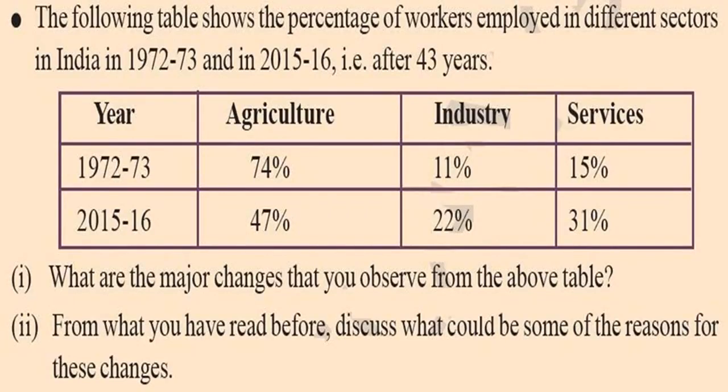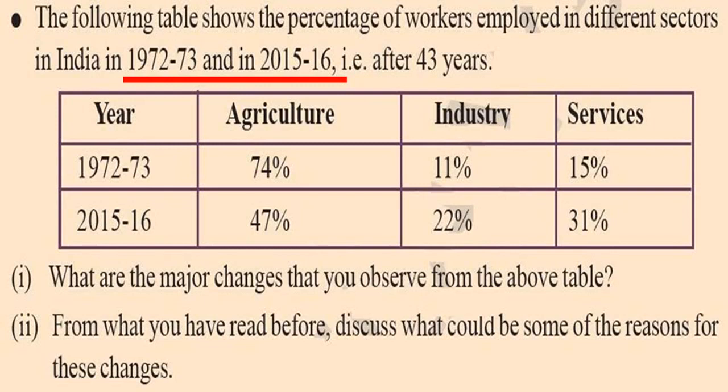Now let us see the table which shows the percentage of employees in different sectors in India in 1972-73 and in 2015-16, that is after 43 years. From the given table we can observe that there is a great shift from the agricultural sector to industrial and service sector.